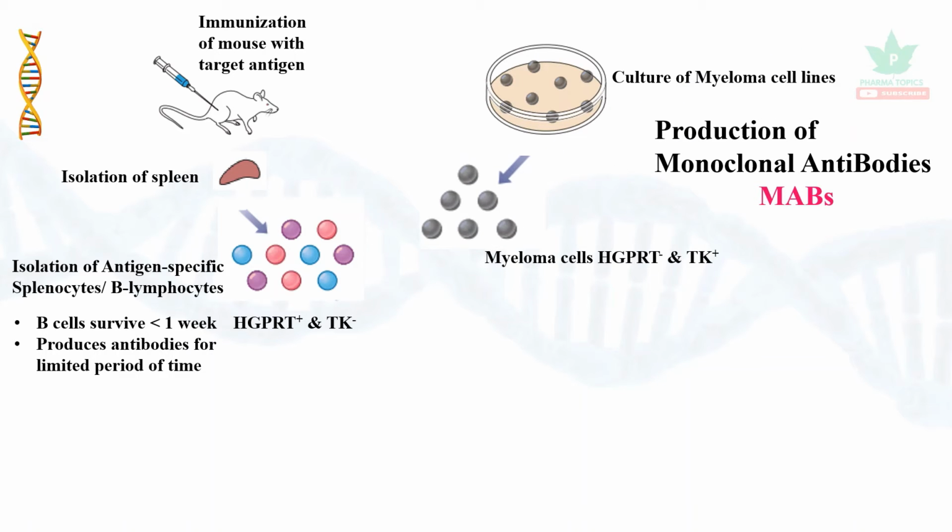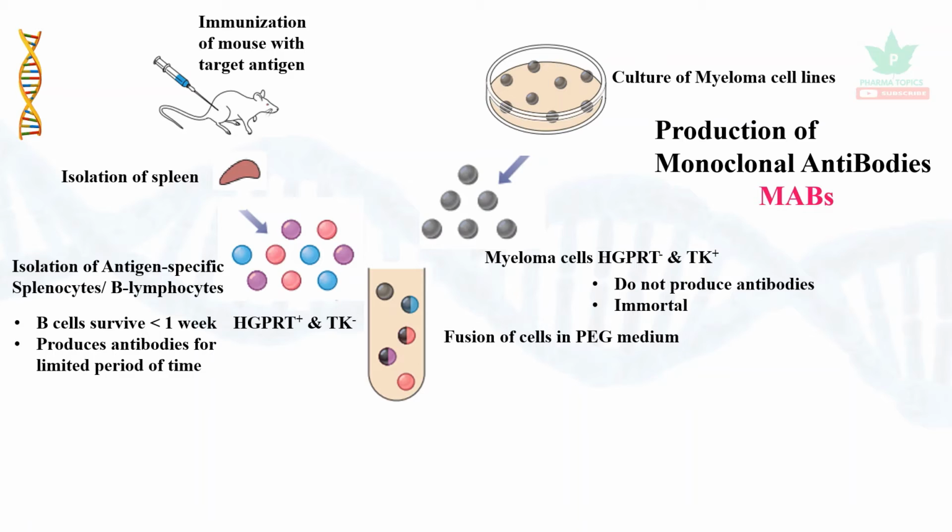So the myeloma cells are mutated such that they will not have a gene for hypoxanthine phosphoribosyl transferase, but they contain the gene for thymidine kinase. So these two cells: B cells are mortal, but they produce antibodies. Myeloma cells are immortal, but they don't produce antibodies. Kindly consider this.